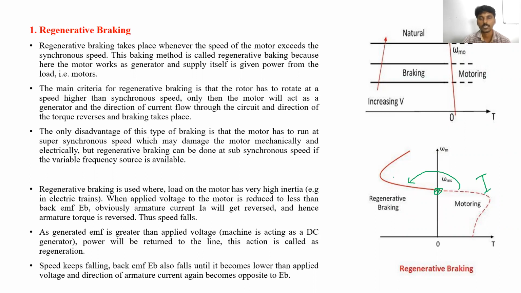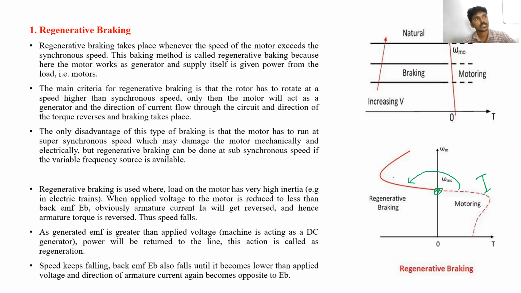So, regenerative braking is only possible when the motor speed is greater than the synchronous speed, or above the rated speed. Whenever the motor rotates above the rated speed, the torque goes negative, which means the current is also negative.